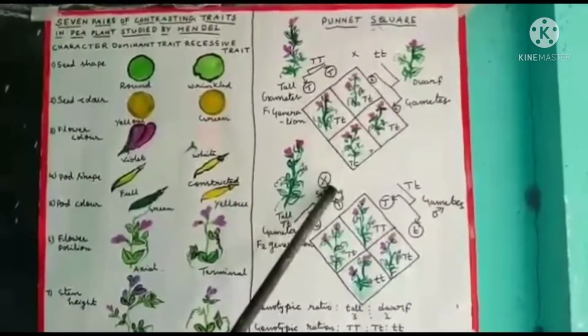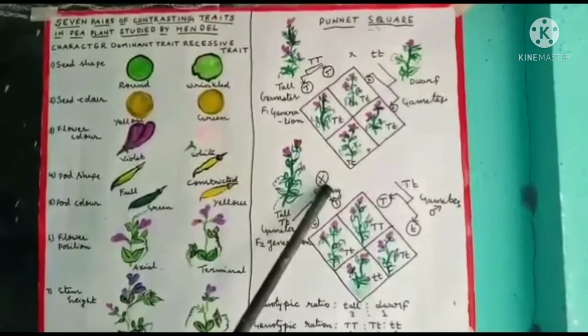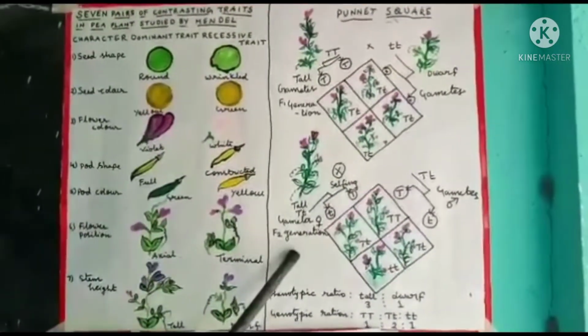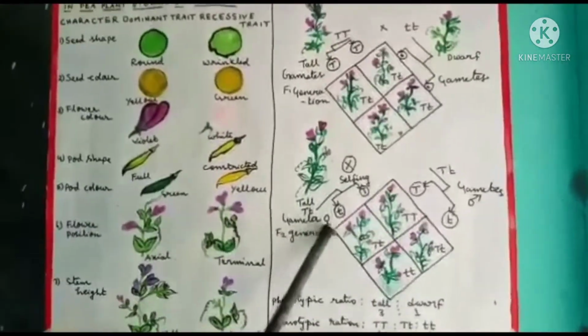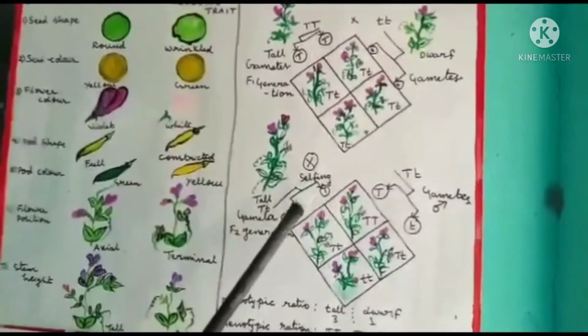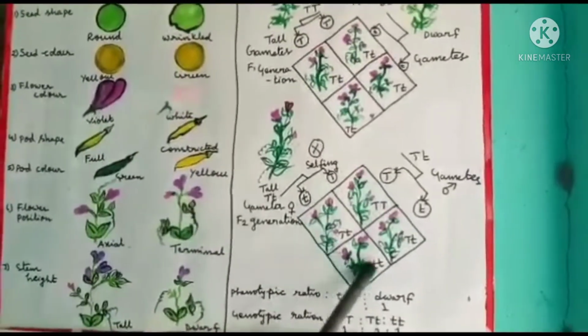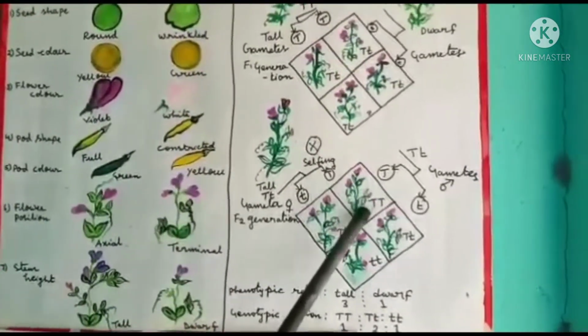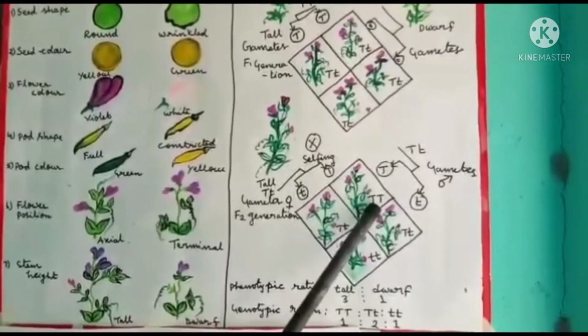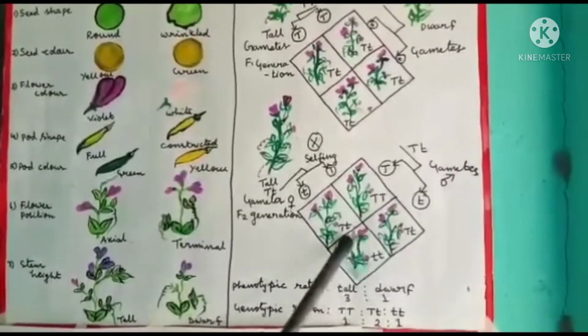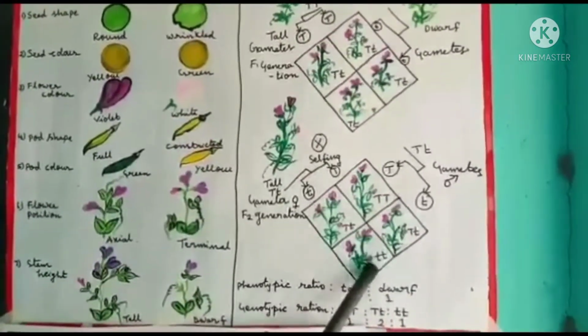Next, F1 was self-fertilized to get the F2 generation. See here, possible gametes are capital T, small t, capital T, small t. And here we get capital T capital T, capital T small t, capital T small t, small t small t.